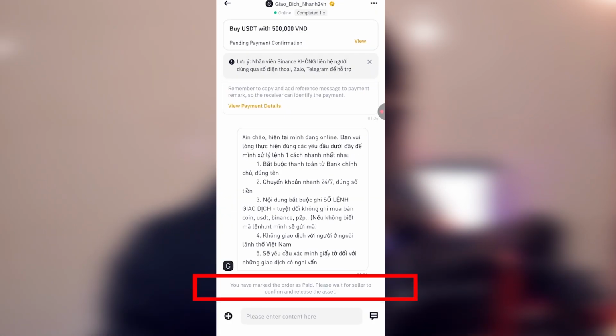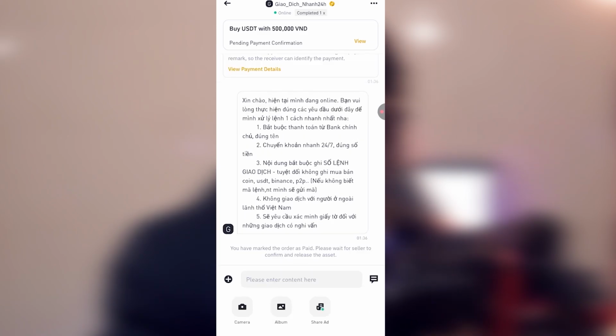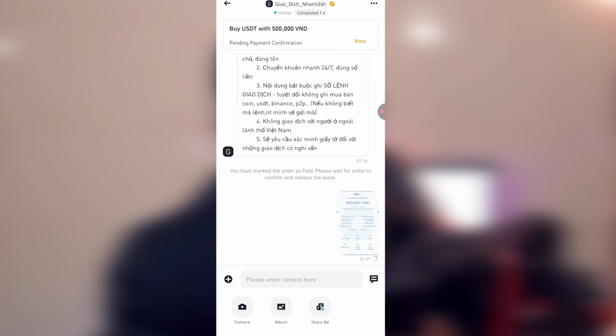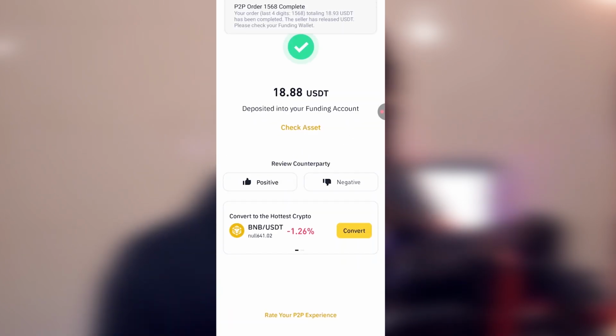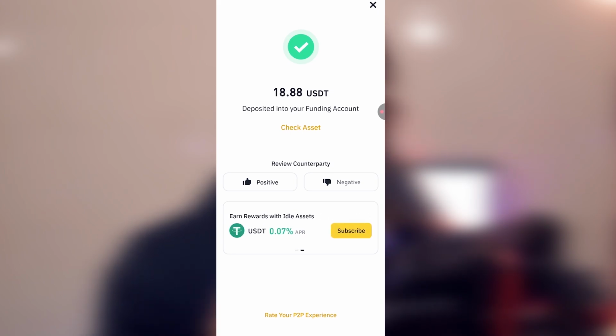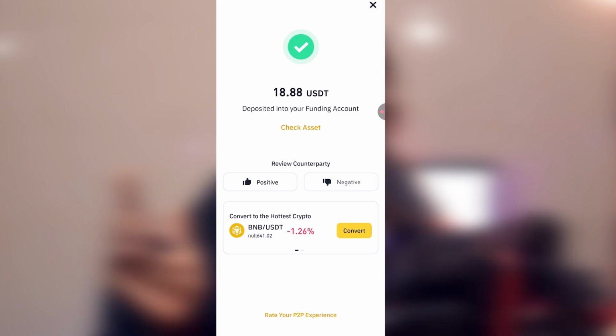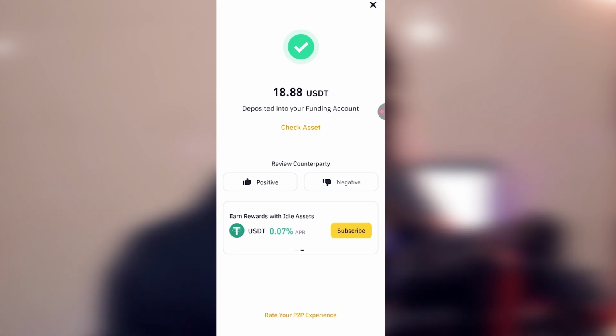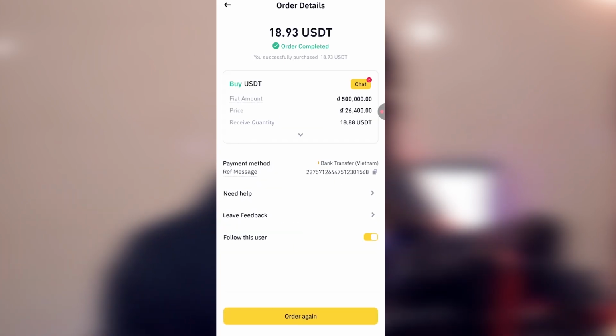You have marked the order as paid. Please wait for seller to confirm and release the asset. So we can decide to provide a picture, a screenshot, or we can decide to stop. So let's see. Boom. Now you can see we've gotten our 18 USDT. Now this is what you are going to send to the person who also has a Binance account in Ghana. So let's move on to send this person.